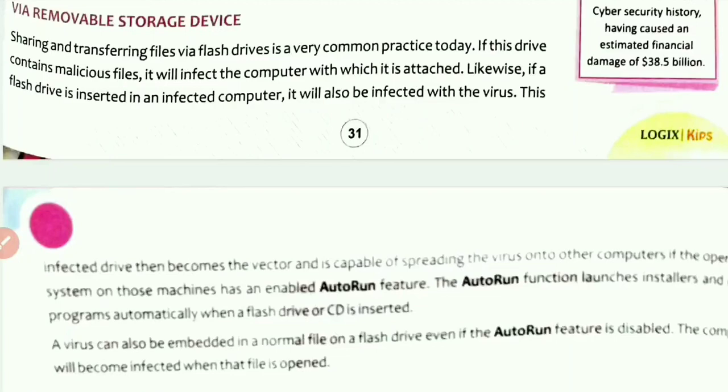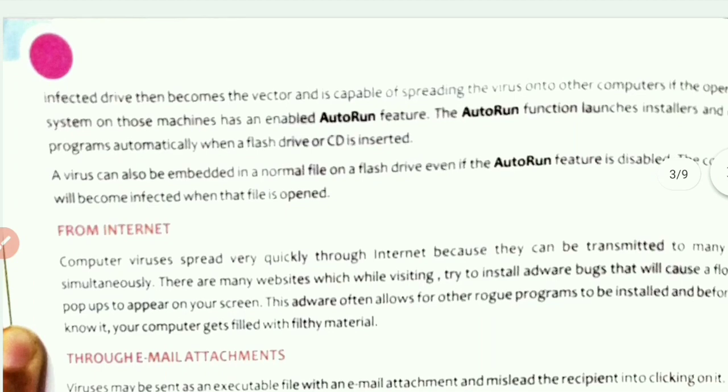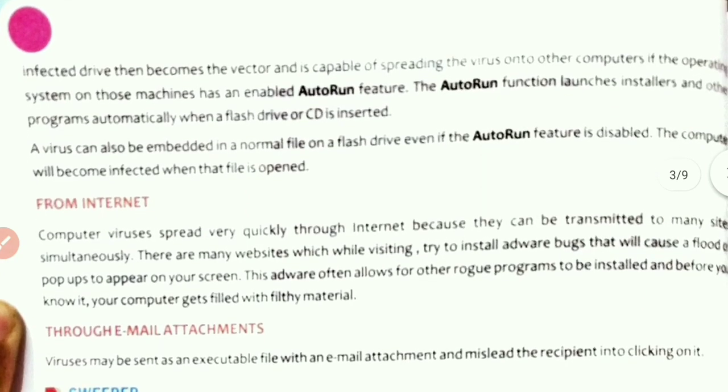A very common device that we use nowadays is the pen drive, also called a flash drive. If this drive contains malicious files, it will infect the computer to which it is attached. Likewise, if a flash drive is inserted in an infected computer, it will also be infected with the virus. This infected drive then becomes the vector and is capable of spreading the virus onto other computers if the operating system on those machines has an enabled auto-run feature.